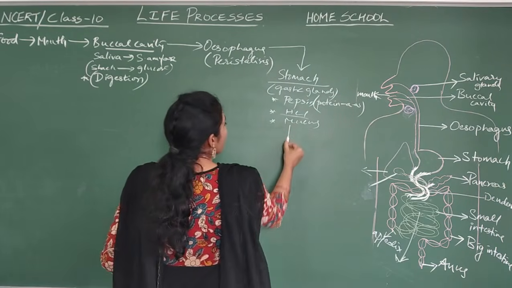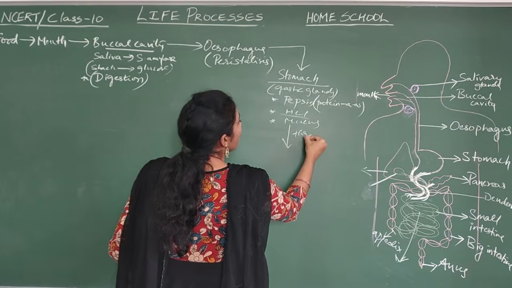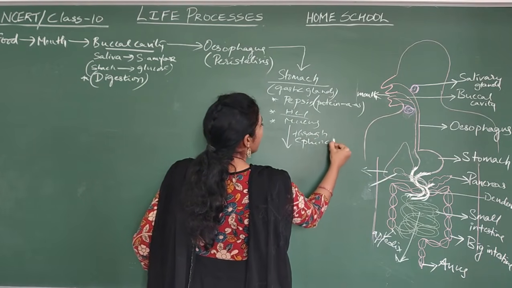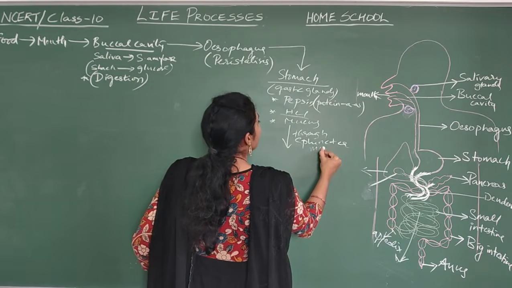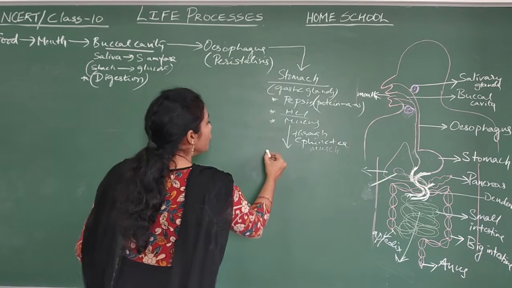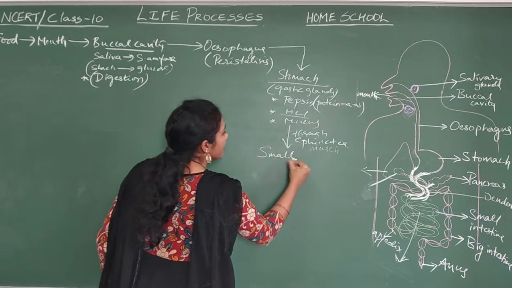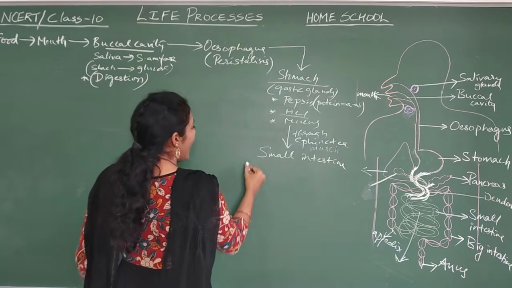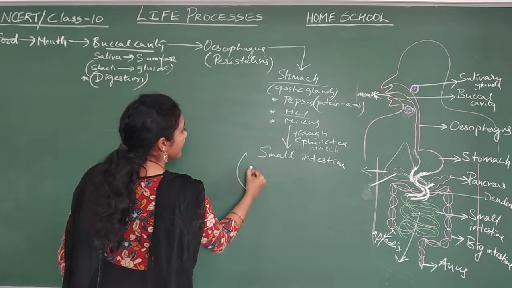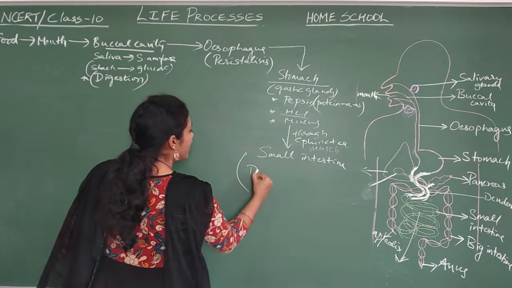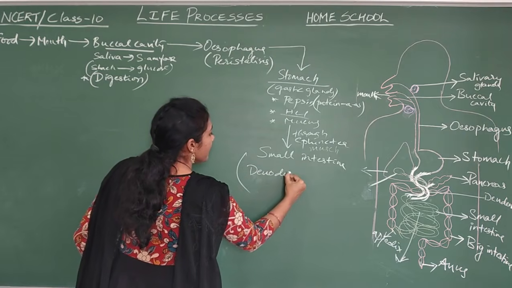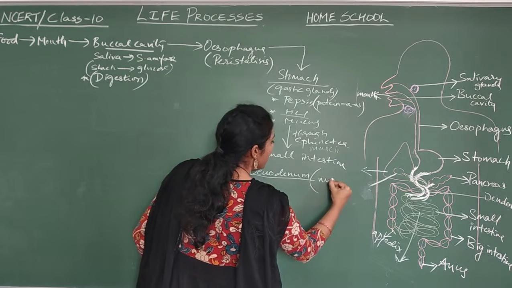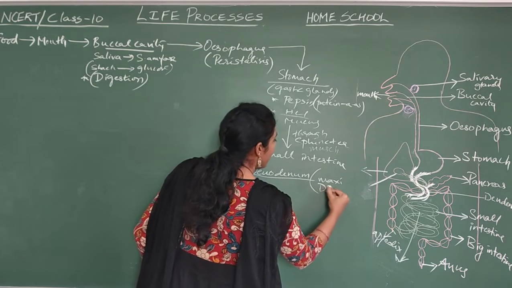Okay, so from stomach, through which muscle? Sphincter muscle. The food is moving to the small intestine. Actually, the small intestine has three parts. It is moving to the duodenum region. In the duodenum region, maximum digestion is happening.